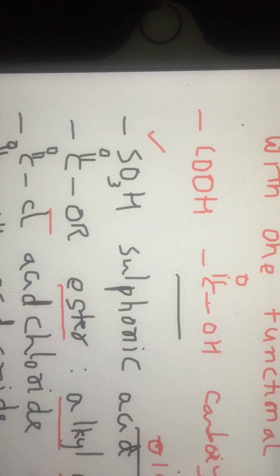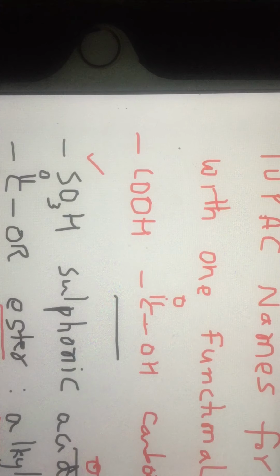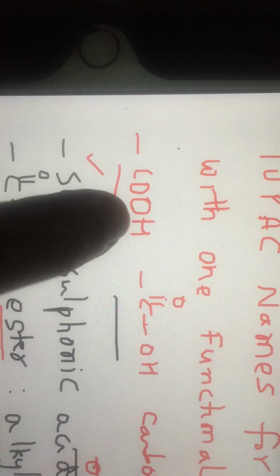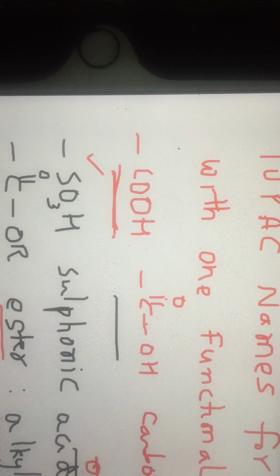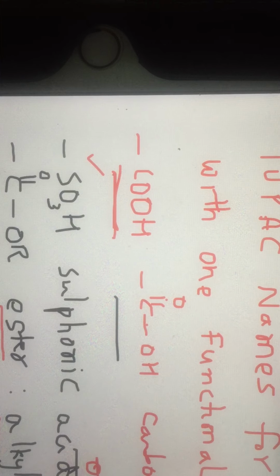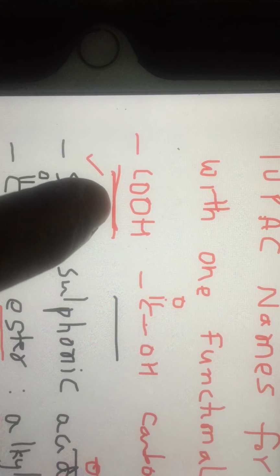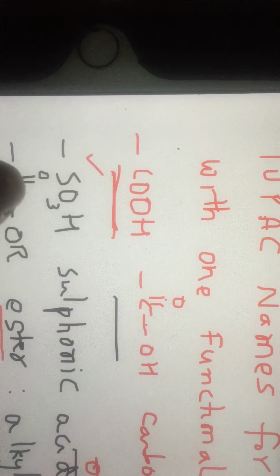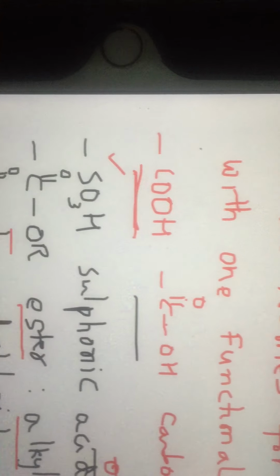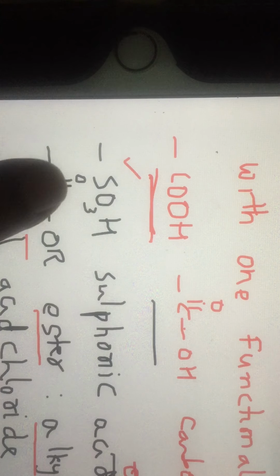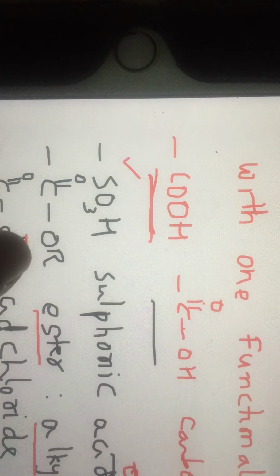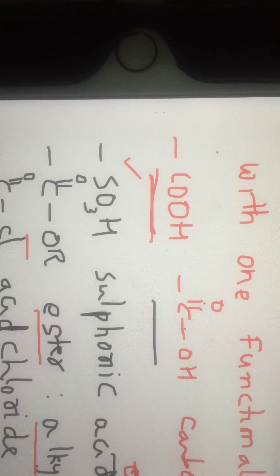First, let us be familiar with functional groups. Sir, what do we mean by a functional group? A functional group can be an atom or a group of atoms that gives characteristic properties to an organic compound. The highest priority functional group is carboxylic acid, where carbon is sp2 hybridized. The next one is sulfonic acid. The next one is ester, COOR, which is called alkyl alkanoate.